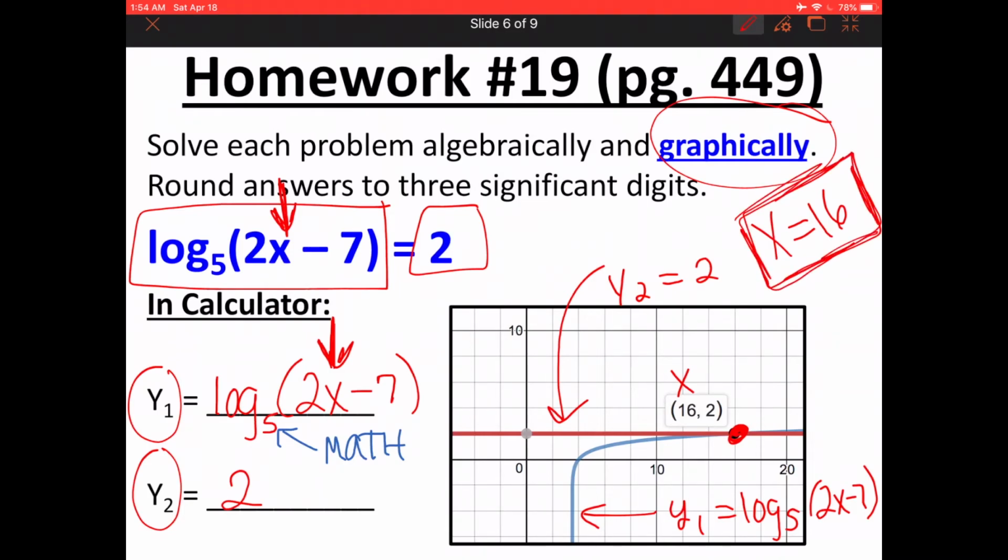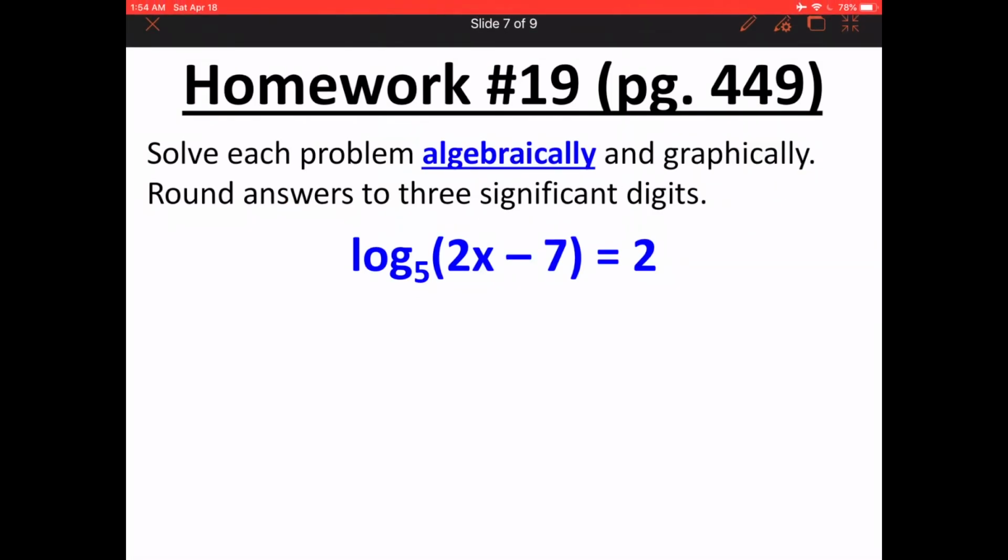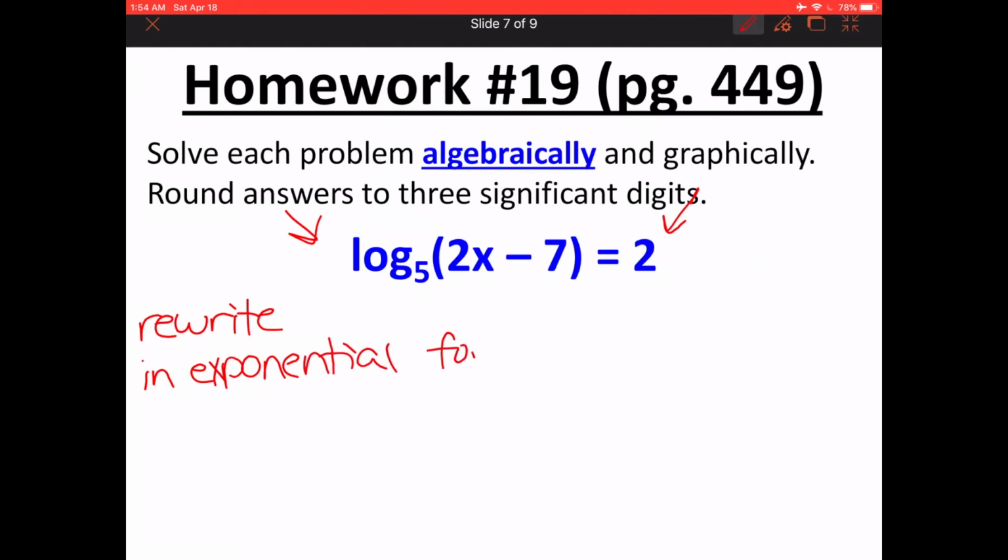All right, guys, so that would be my answer, x equals 16, and how we solve it by graphing. Now let's take a look at how we solve it using algebra. So same exact problem. All right, guys, notice here's my left side, here's my right side, but let's solve this algebraically. Now, in order to solve this algebraically, the first thing we're going to do is rewrite it in exponential form. Okay? Right now, it's in logarithmic form, and so we want to get rid of that log.